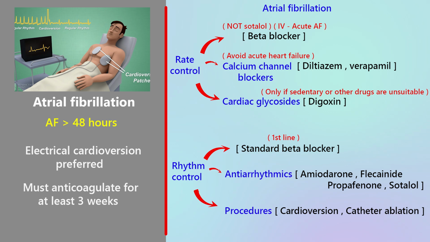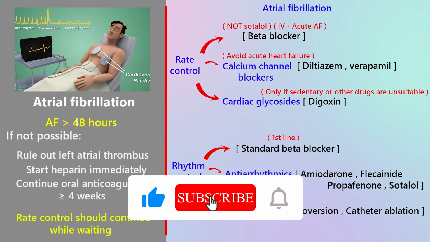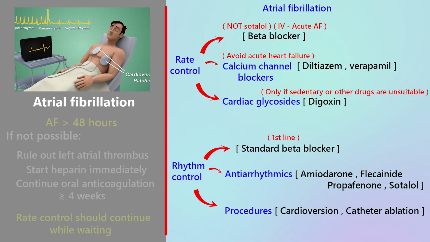Must anticoagulate for at least 3 weeks before cardioversion. If anticoagulation cannot be given immediately, rule out left atrial thrombus first. Start heparin immediately. Continue oral anticoagulation for at least 4 weeks. While waiting, rate control must continue.